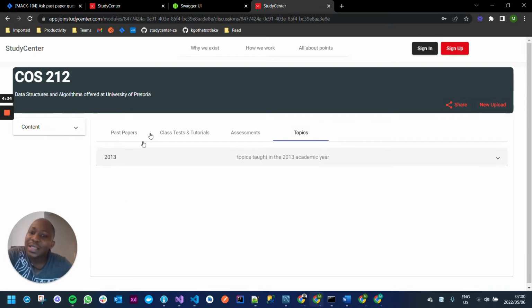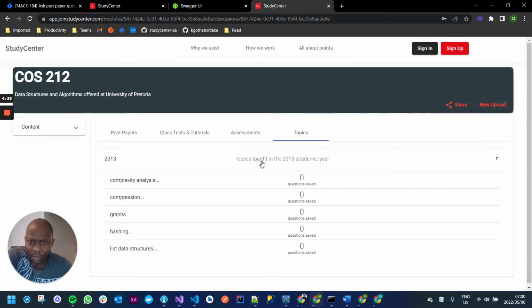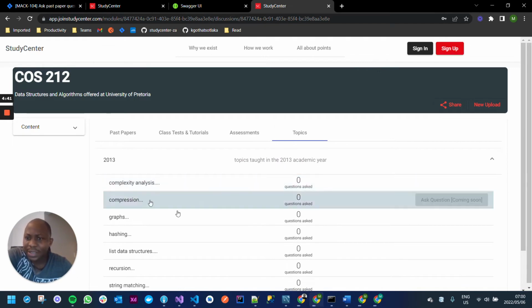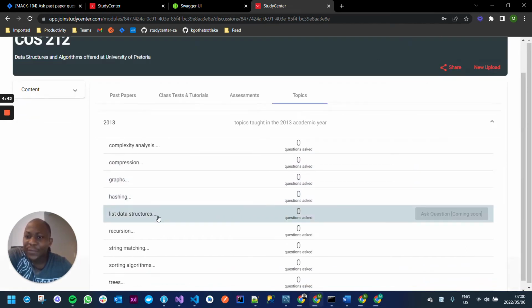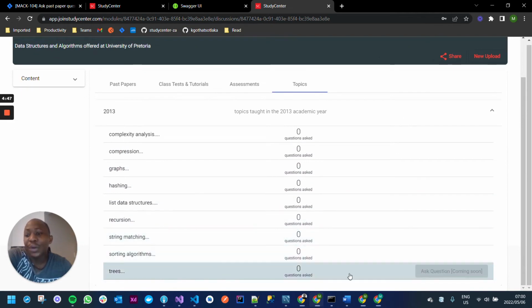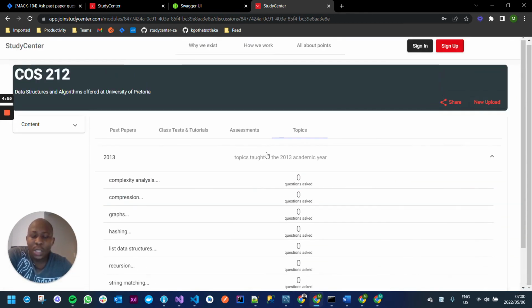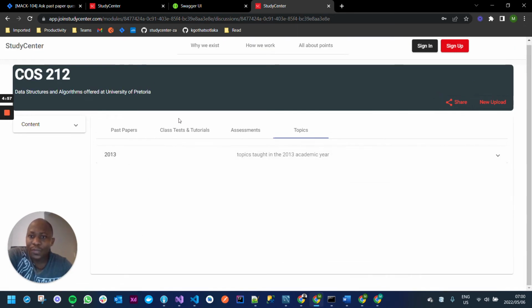Because you can see this is taken from when you upload a study guide. So you see that we're doing complexity analysis, graphs, hashing, lists, data structures, recursion, sorting algorithms, and trees. This was done when? This was done in 2013, right? So now what we are going to do is I'm going to remove this. I'm currently busy with this. It's in development.